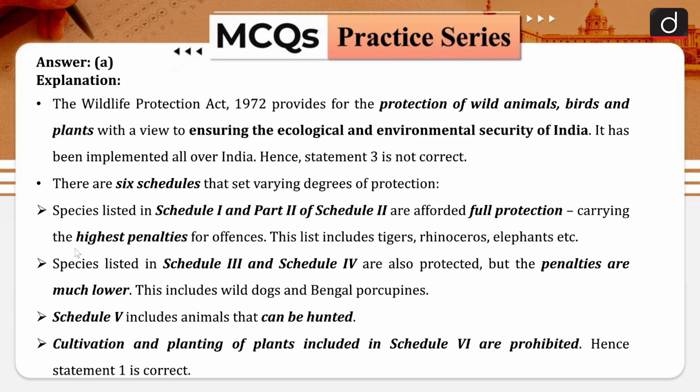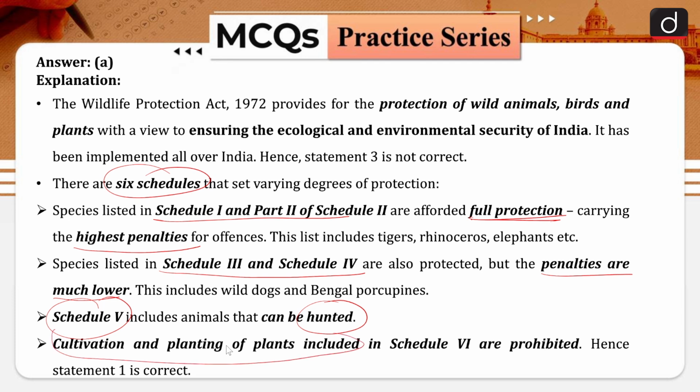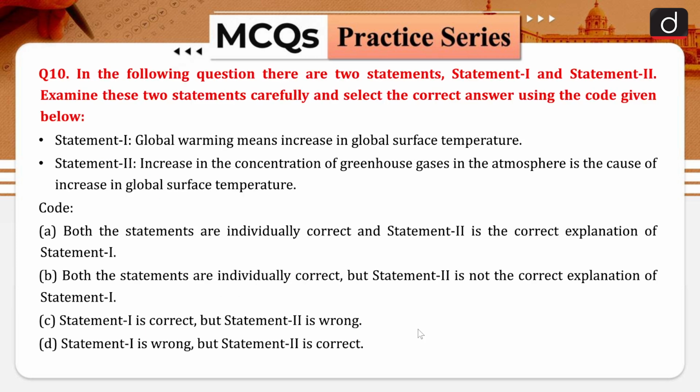Now here the Wildlife Protection Act is given. Some provisions are there. There are 6 schedules. In schedule 1 and 2, as I told you, there will be full protection and there will be high penalties if you are going for the violations. And then in schedule 3 and 4, there will be penalties which are lesser, or you can say much lower than schedule 1. And when we are talking about schedule 5, that is related to animals that can be hunted, and cultivation and the planting of plants, that is related to your schedule 6, which we have already seen.